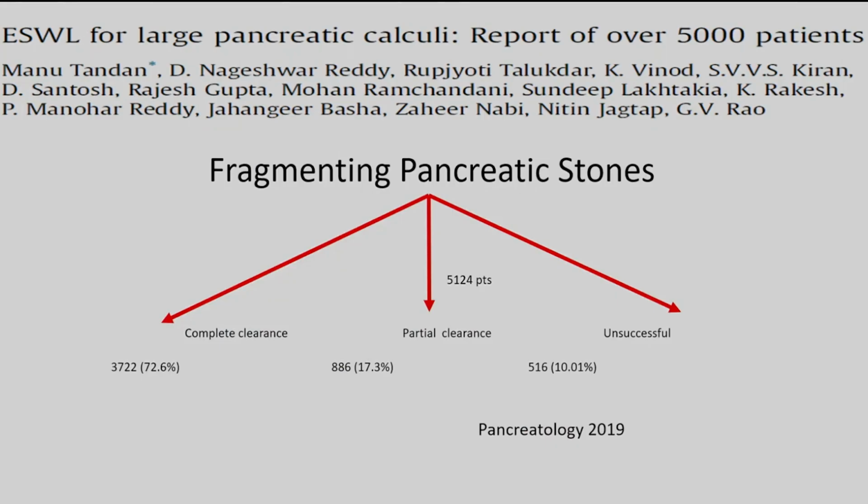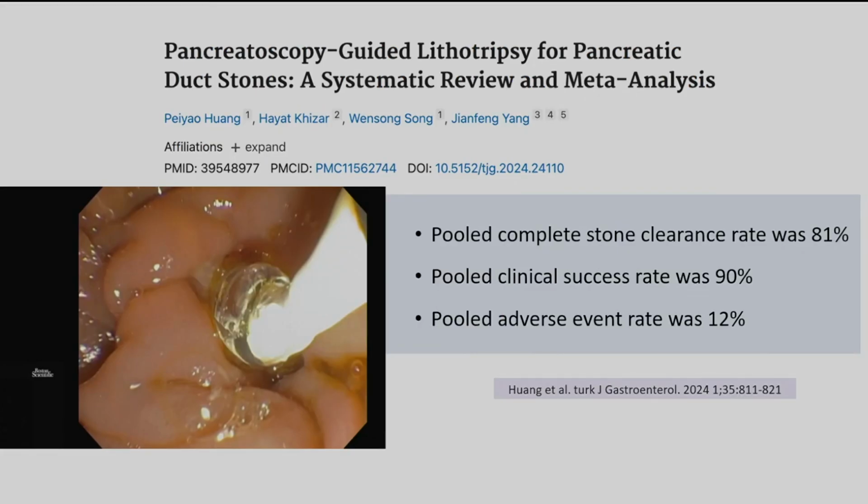This is a study from India, from AIG, an experience of 5,000 patients, with a dedicated technician, dedicated machine, and proper selection of cases. Complete clearance of the stone in chronic pancreatitis was seen in 72% of patients, partial clearance in 17%, and in 10% of patients it was unsuccessful.